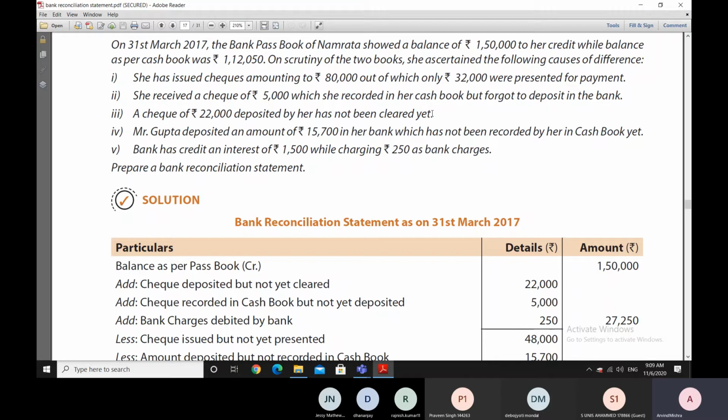Due to this reason, cash book balance is more than the passbook balance. So when we start with the passbook balance, we have to add this 22,000 rupees to move towards the cash book balance. That's how we are adding this 22,000 amount here.